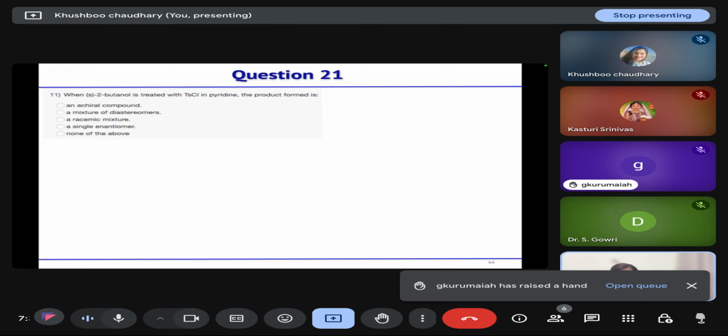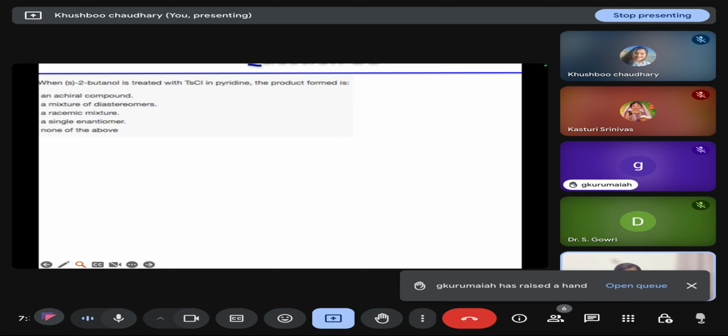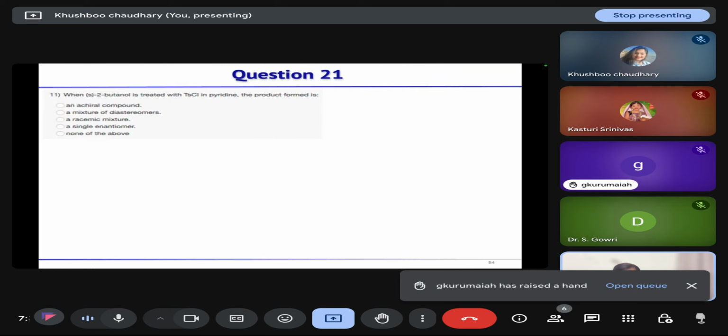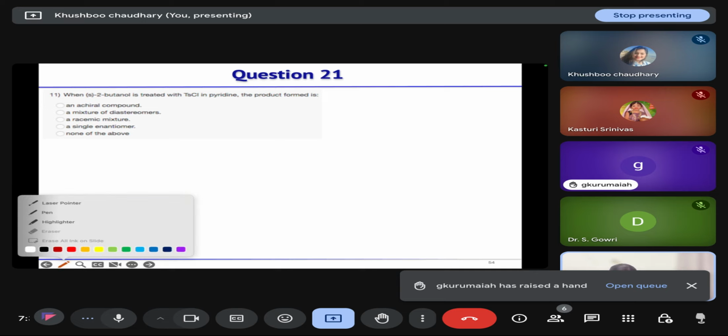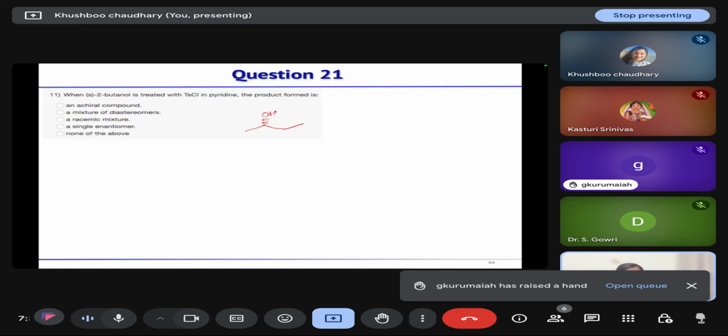Next: when S-2-butanol is treated with tosyl chloride and pyridine, the product generated. So you have S-2-butanol and we are treating it with tosyl chloride. Which product will you get? If we want to draw S-butanol, this is your S-butanol.